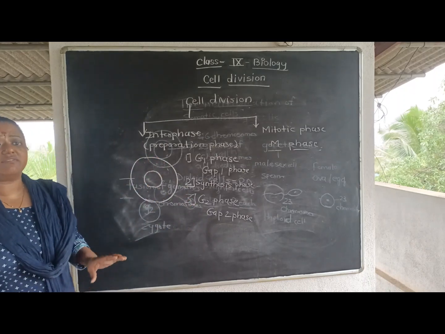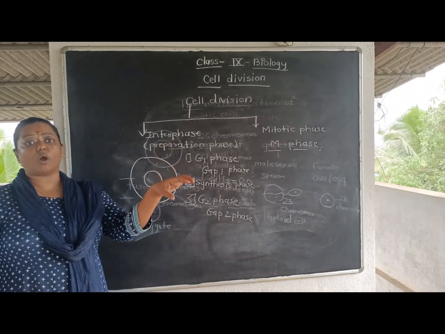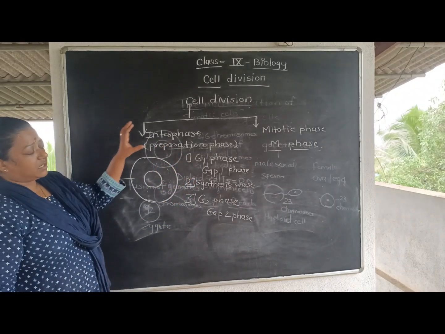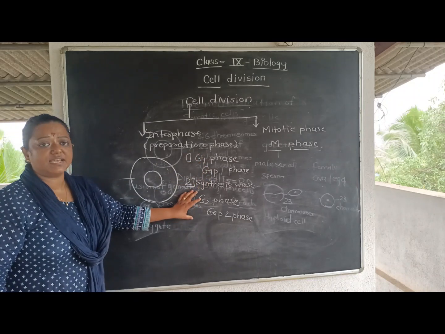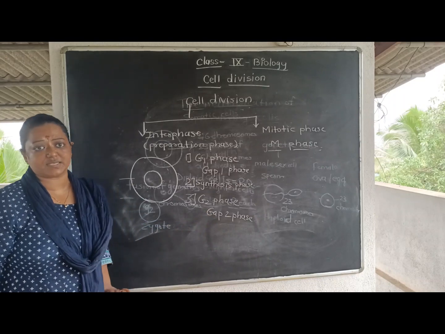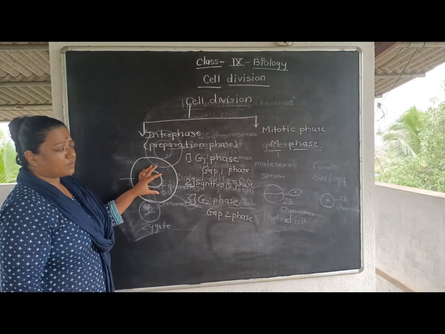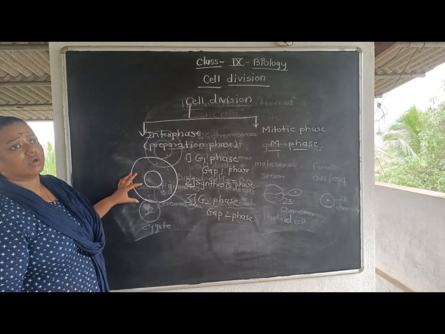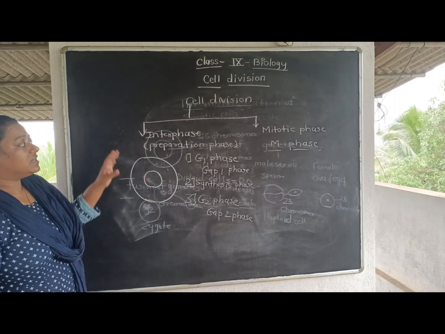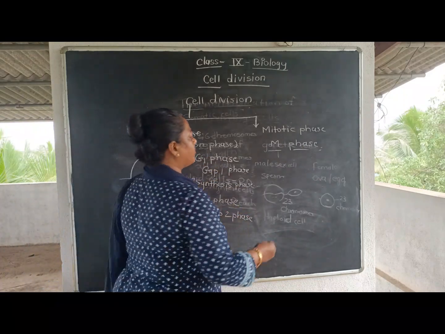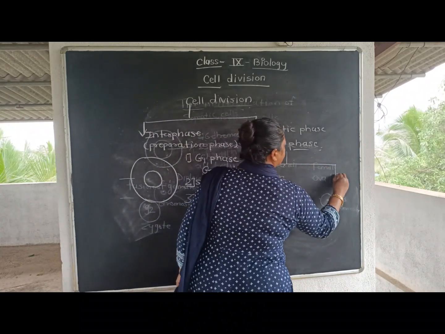Not only DNA will get copied, along with that other cell organelles will also be copied. Interphase is divided into the G1 phase, gap 1 phase, the synthesis phase, and the G2 phase, called the gap 2 phase. Now everything is made, right? All the chromosomal material is double, all cytoplasmic material is double, everything is doubled. Now the second phase of cell division is the mitotic phase. This mitotic phase is divided into two types.